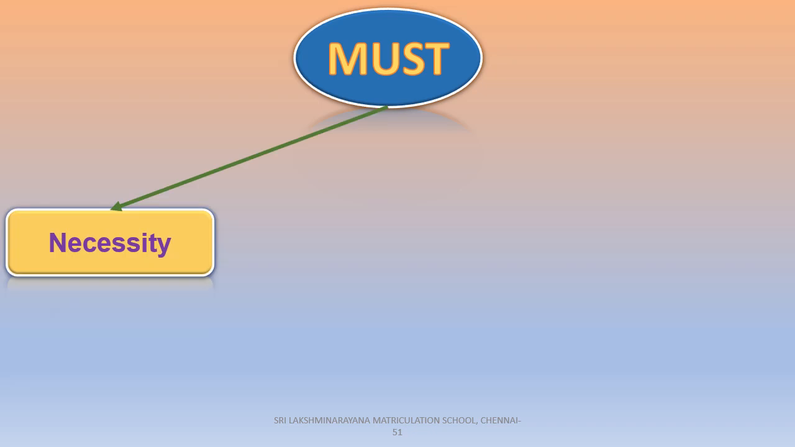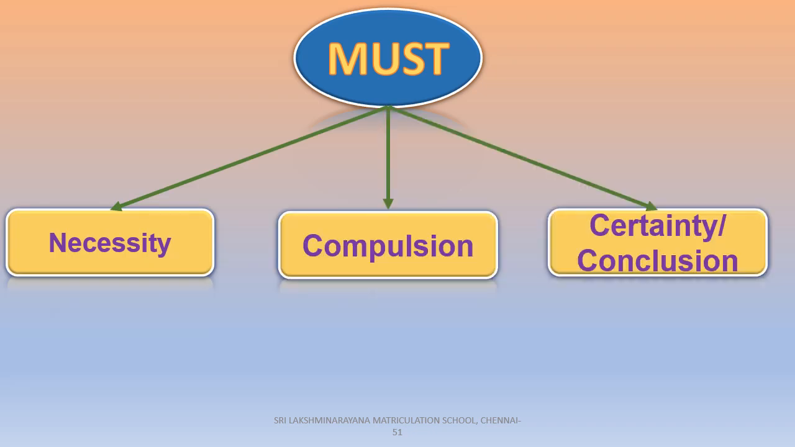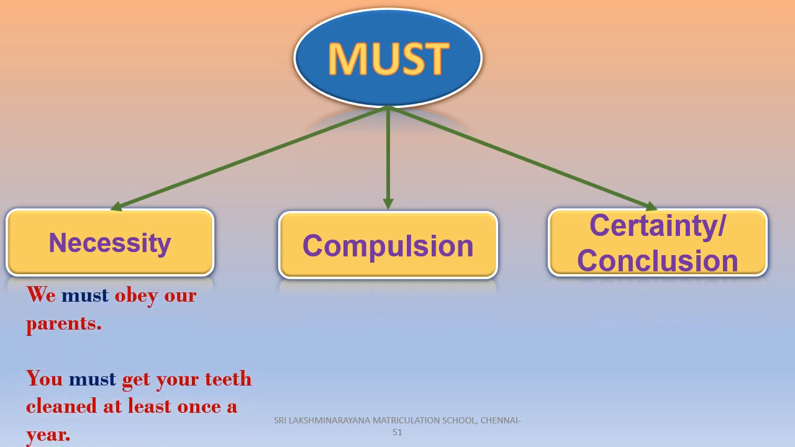Now let us see about must. The modal verb must expresses necessity, compulsion, and certainty or conclusion. Now look at the examples for necessity, children. We must obey our parents. You must get your teeth cleaned at least once a year. So, in these sentences, must expresses the speaker's intention of the necessary things to be followed.